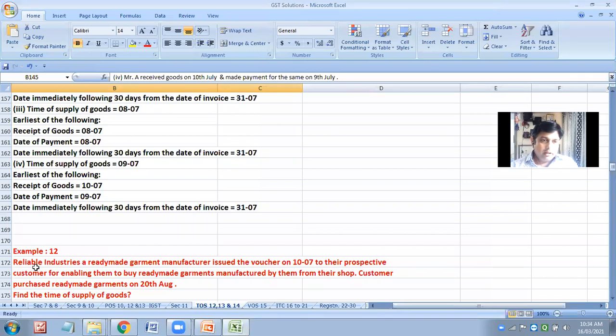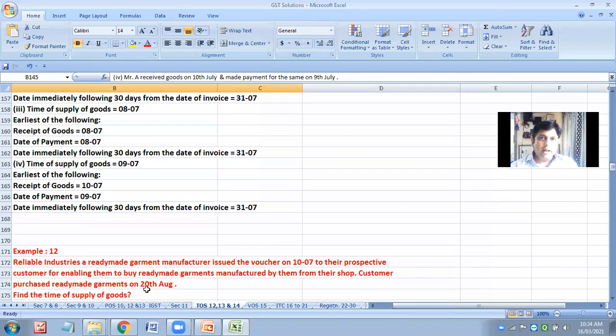Reliable Industry, a ready-made garment manufacturer, issued a voucher on 10th of July to their prospective customer, for sales enhancement, for enabling them to buy the ready-made garments manufactured by them for their shop. The customer purchased the ready-made garment on 20th August. Find the time of supply. Thank you, Payal. Now tell me. Thank you, Krishna. Thank you, Gopika. Very simple.